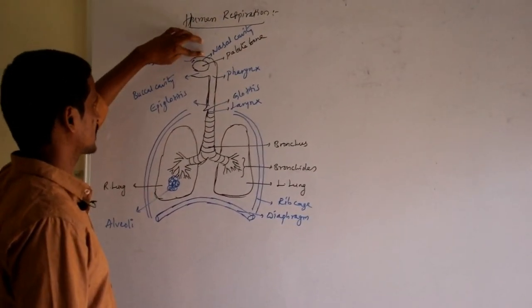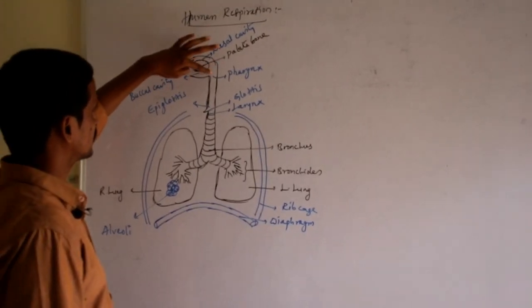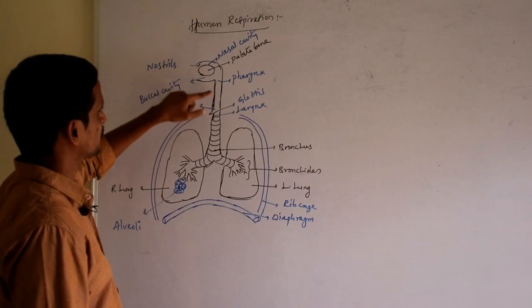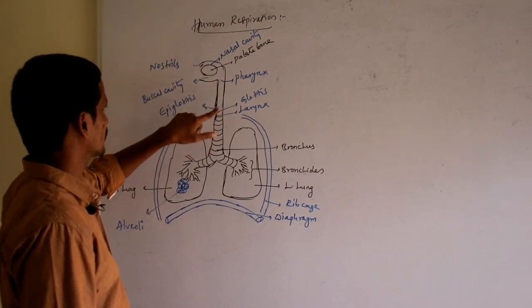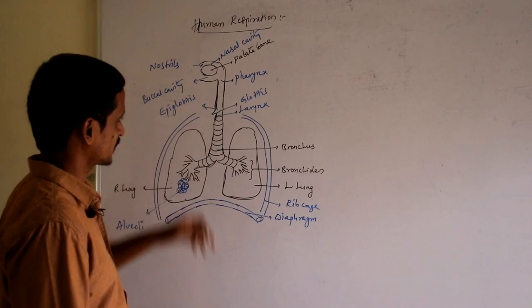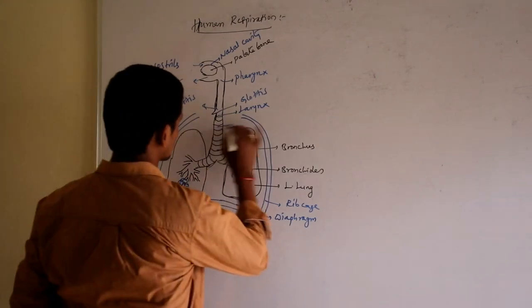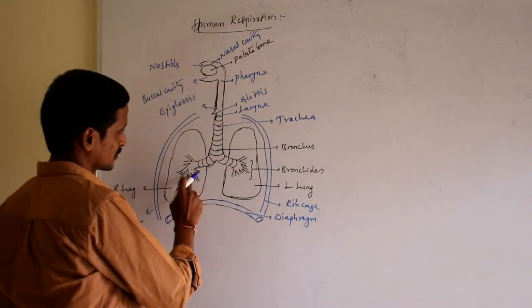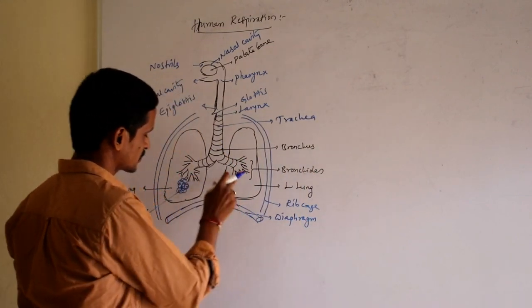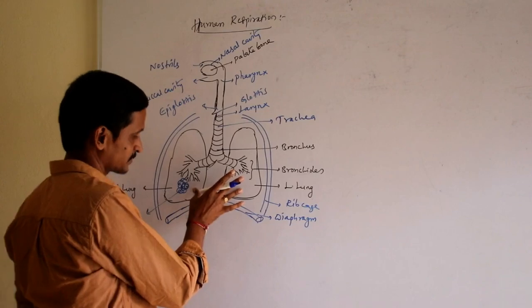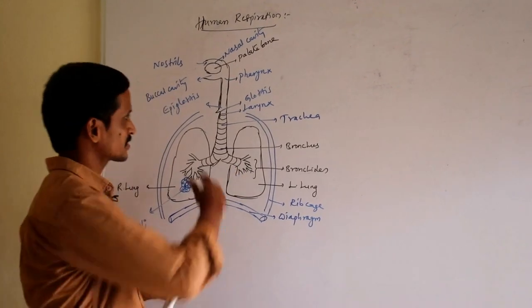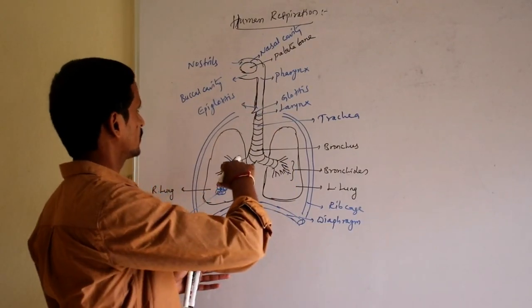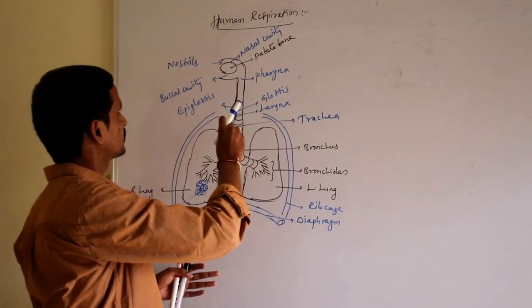Nostrils, nasal cavity, and then pharynx, and this is buccal cavity, mouth region, and larynx, glottis and epiglottis. Then this is trachea. Trachea is continued as bronchus. They are further divided to form bronchioles. They are there in the two lungs. So let us start with one particular part and see how each part plays a